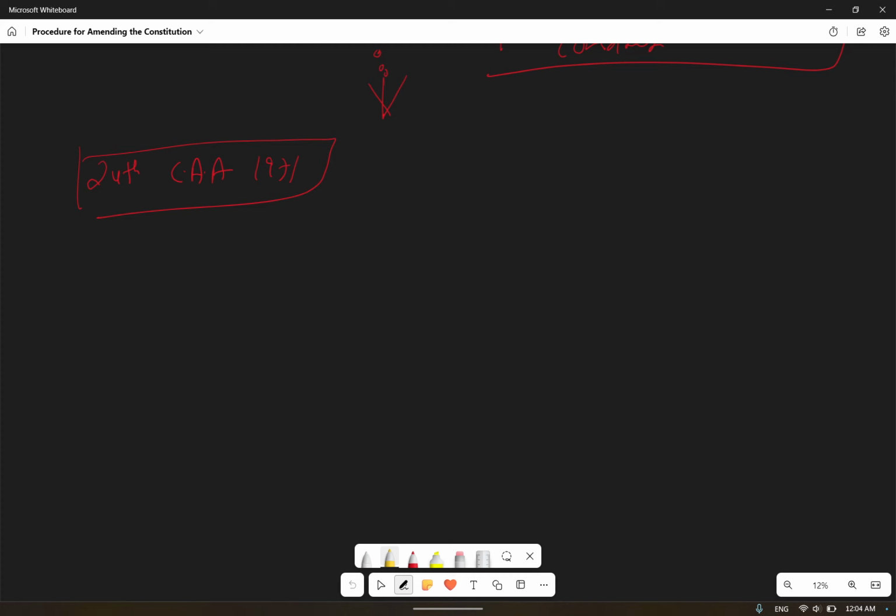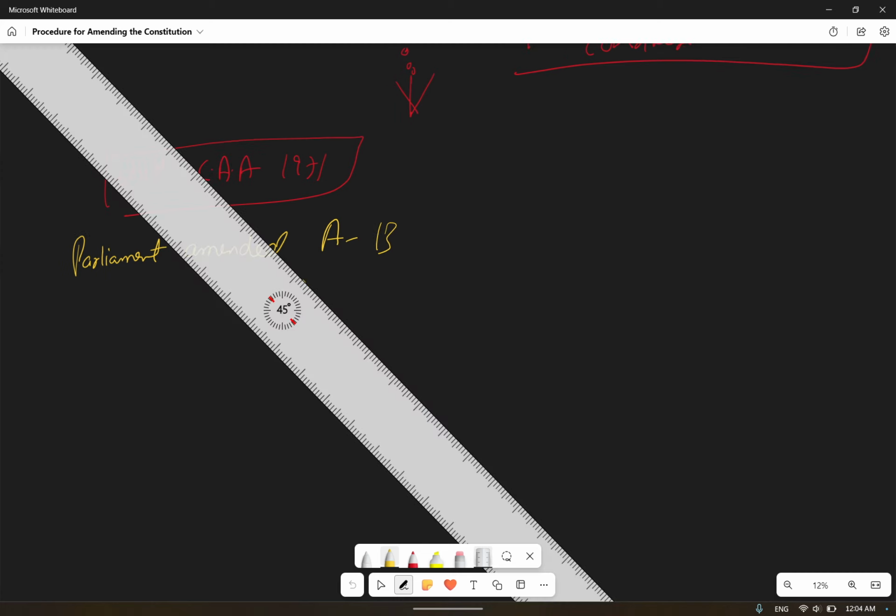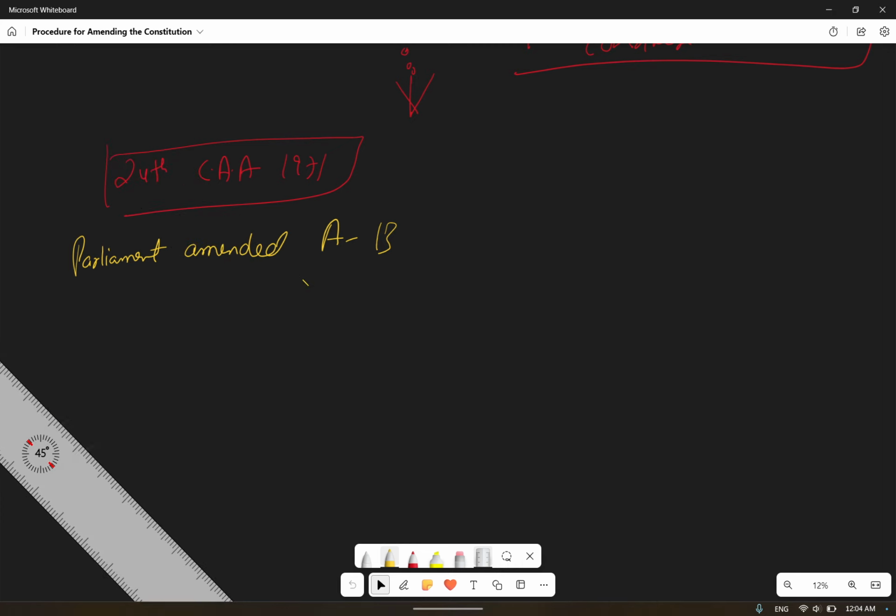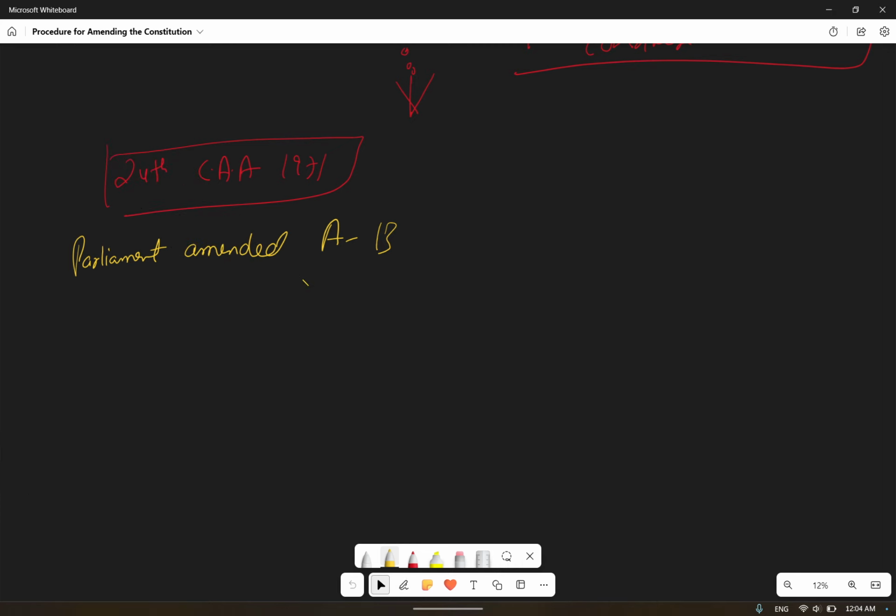The Parliament amended Article 13 of the Indian Constitution, and it added Article 13 clause 4.